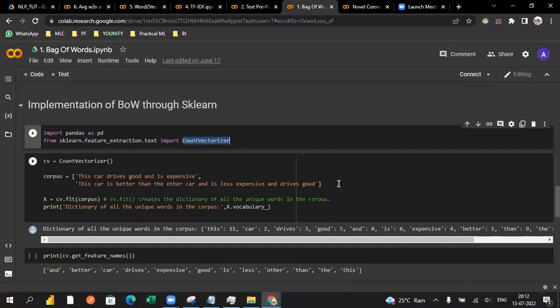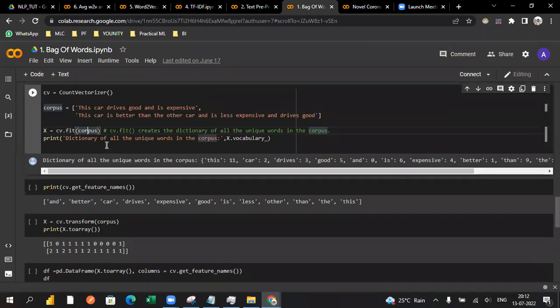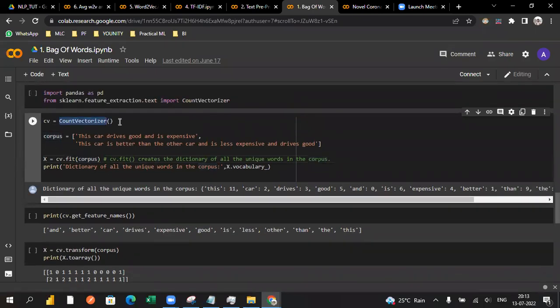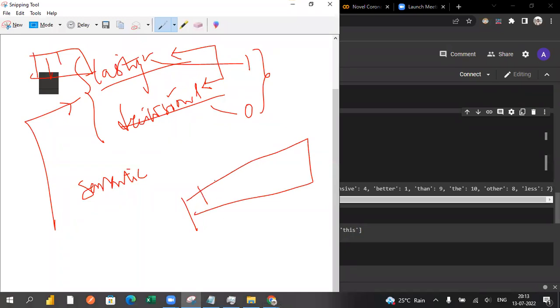Currently, we are taking some corpus here. You can see we're taking the same example as a corpus, that means a collection of statements. So we are fitting the corpus to understand count vectorization, which is a predefined function from scikit-learn. We are taking a variable called CV. It will create and hold the unique values from whatever corpus we have available. You can see each and every word is assigned a unique value. Just now I told you about how the values are preserved in vectors, with a unique value assigned to each and every word.